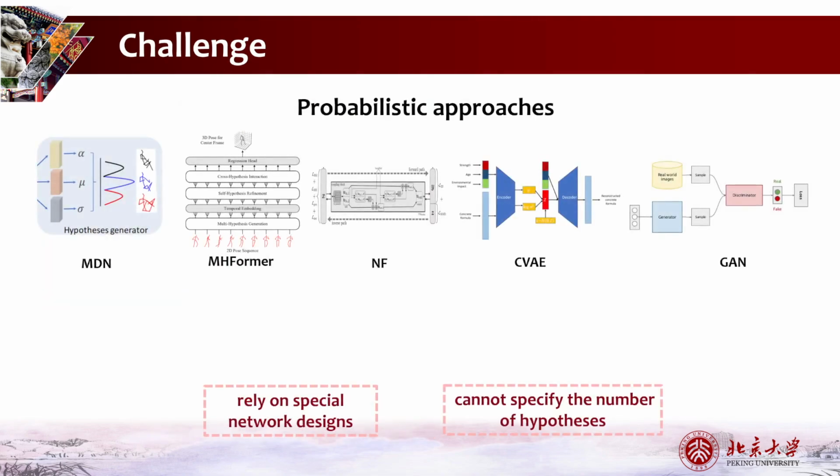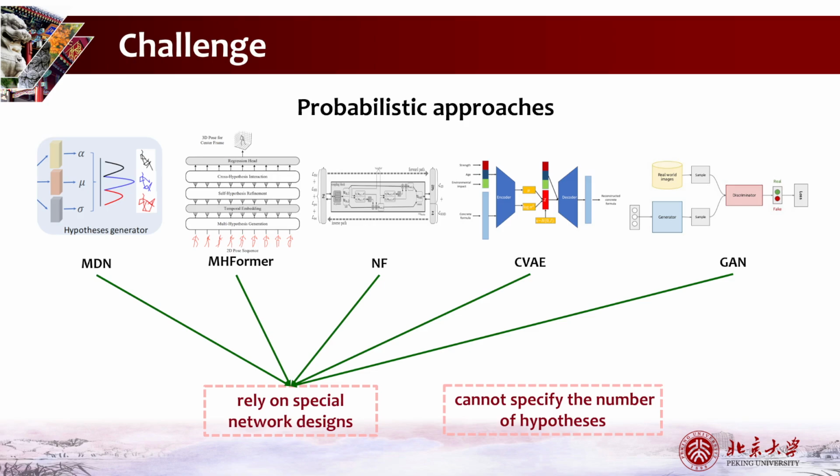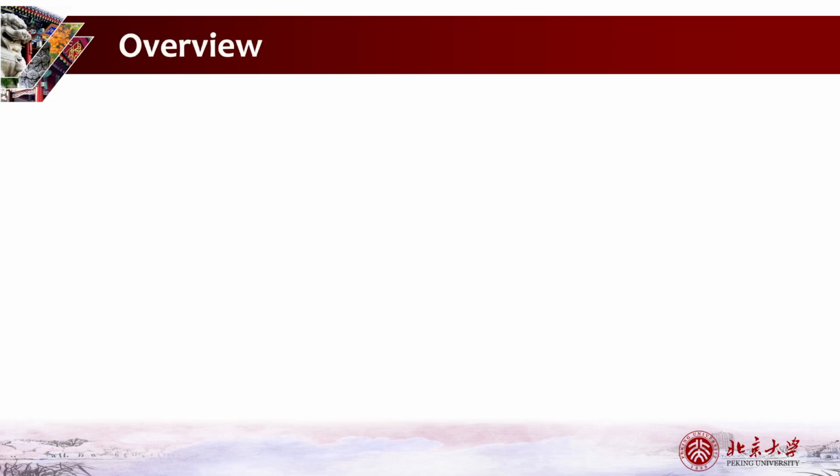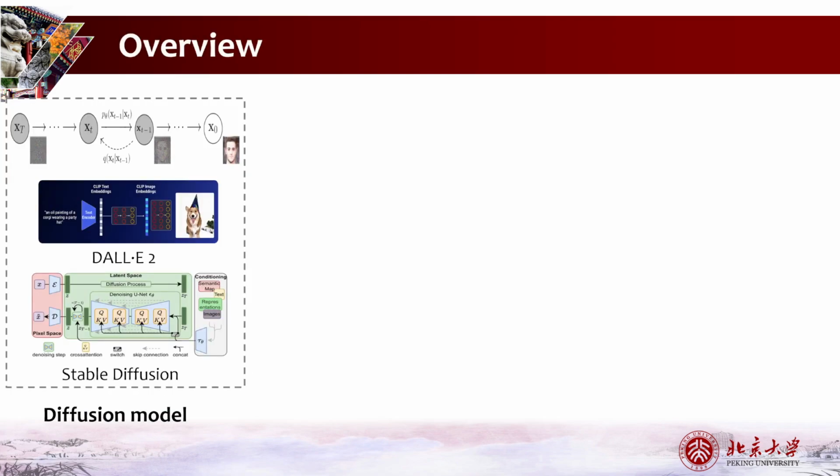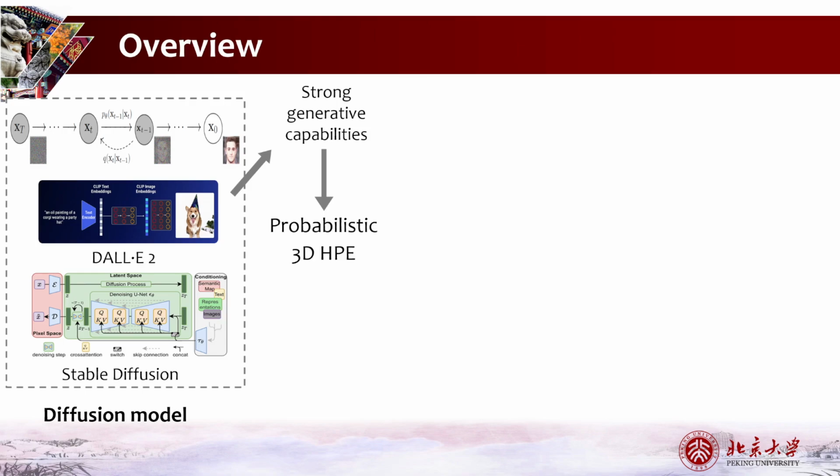Besides, there are a number of problems with existing probabilistic methods. For example, they rely on special network designs or cannot specify the number of hypotheses. Diffusion models have strong generative capabilities and show remarkable progress in numerous areas, including image generation, cross-modal generation, etc. Therefore, we apply diffusion models to probabilistic 3D human pose estimation, which is then combined with a deterministic method. And then our framework was born.